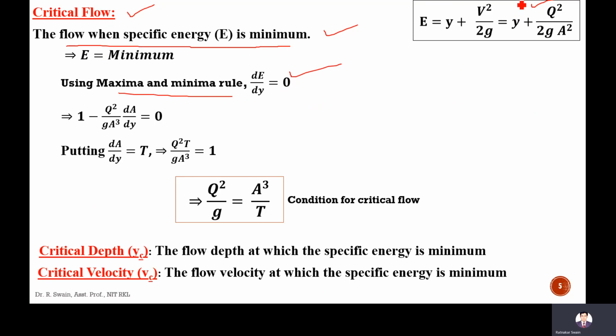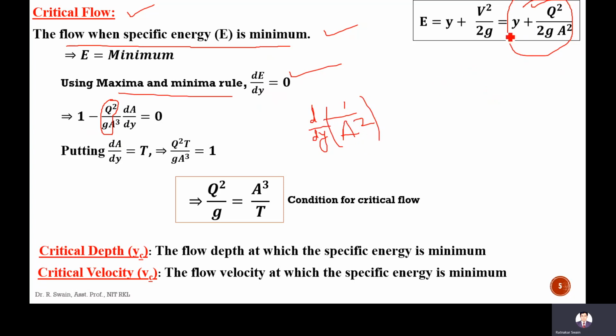So you can derive this term y plus q square by 2g A square. Differentiating, you will get 1 plus q square by 2g into the derivative of 1 by A square with respect to y. Since A is a function of y, we cannot take it as constant.